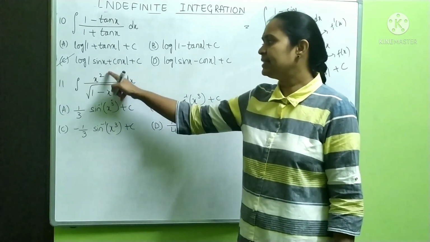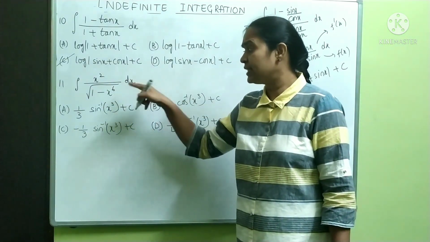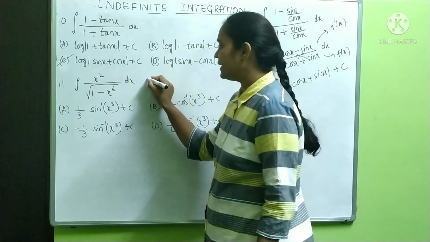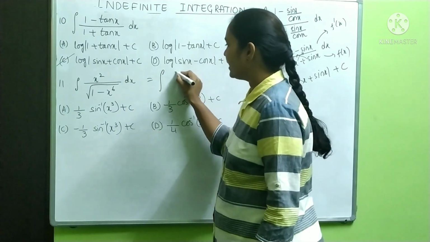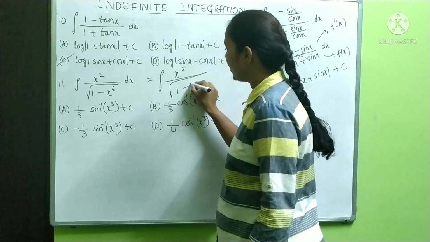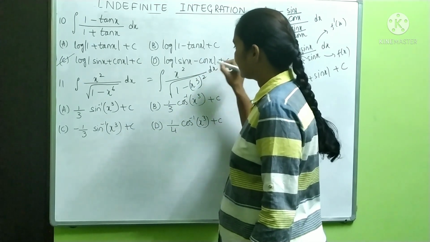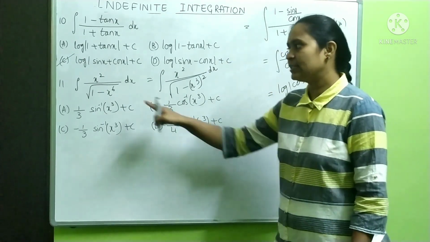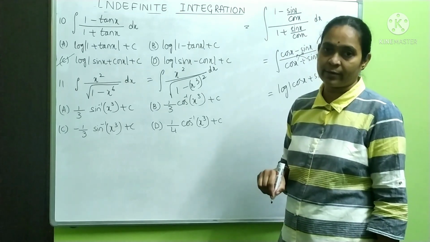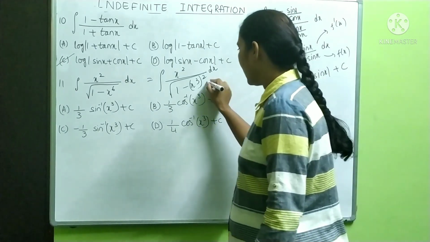Integration of x square by square root of 1 minus x power 6 into dx. Can I write the same thing like this? I will write it as integration of x square by square root of 1 minus x cube whole square into dx. Can I write like this? x power 6 can be written as x cube whole square. Now you know very well what I will do now.